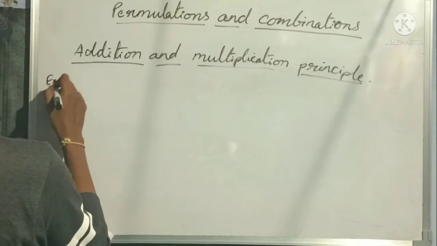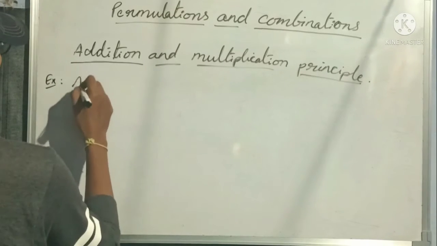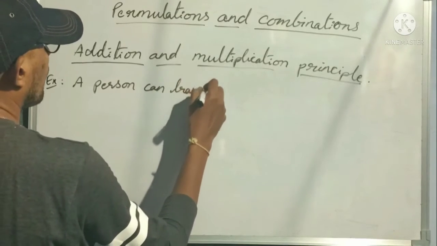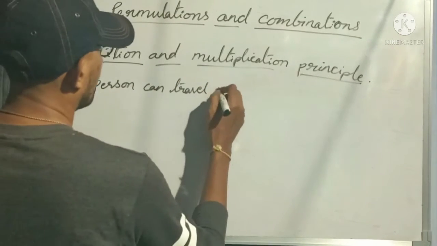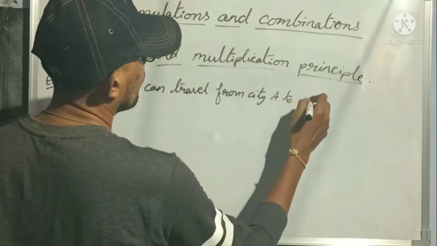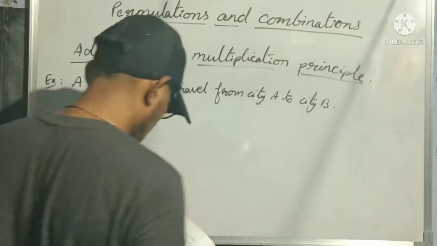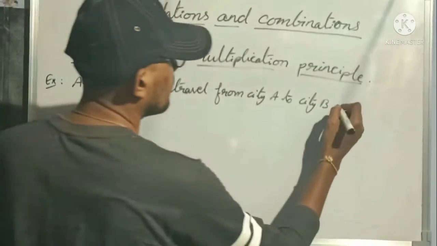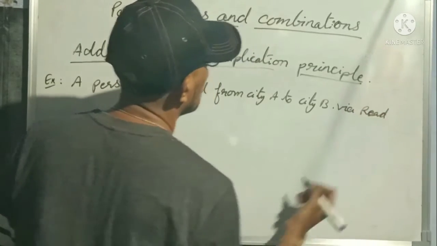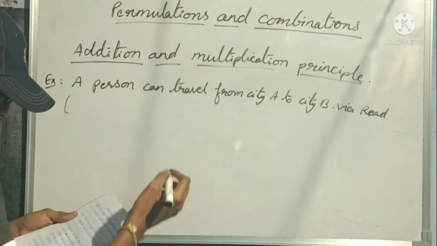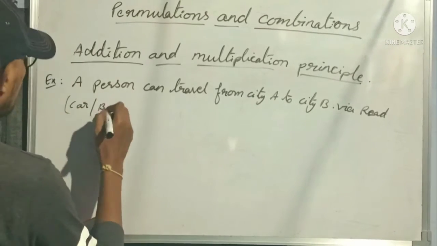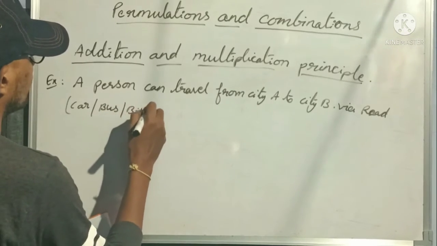Example: a person can travel from city A to city B via road, using 3 possible transports, that is car or bus or bike.